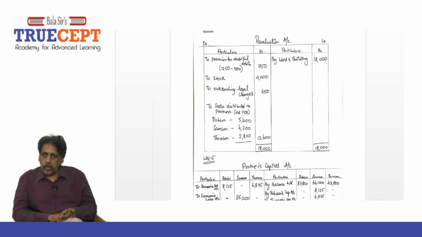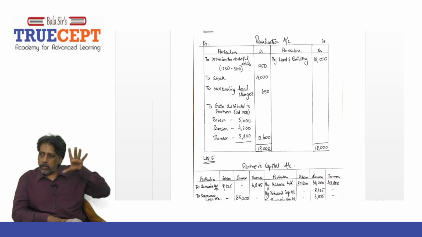And also to stock in trade, to stock account, the amount is 4,000, reduced by rupees 4,000, right? Yes, sir. And then it is a provision for outstanding legal charges. What is the amount? 650. 650. Now what I do, I balance this account.